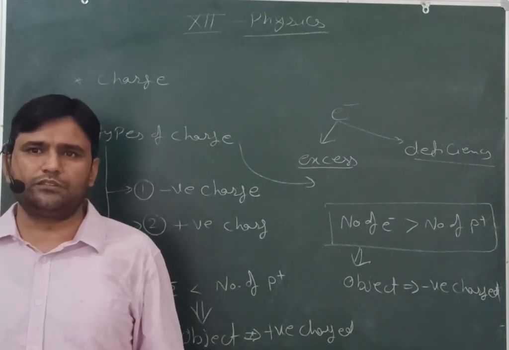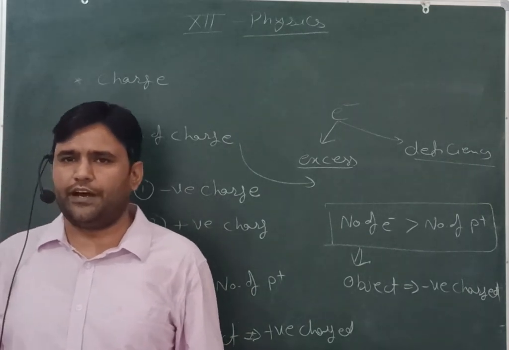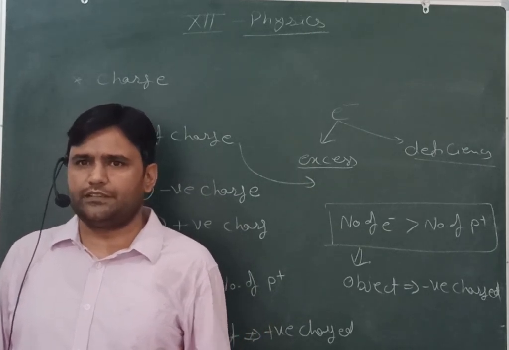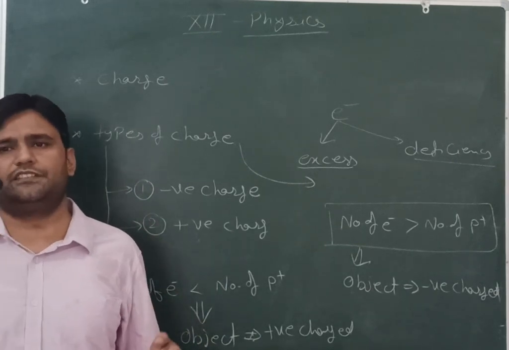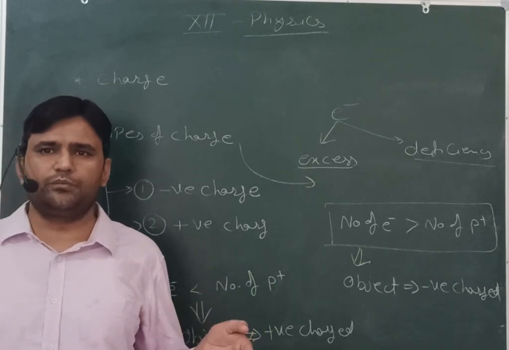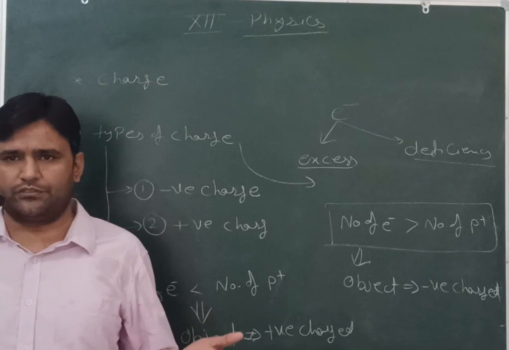When we are talking about positive charge, if the number of the electrons is lesser than number of protons, then our object is positively charged, and this charge is also defined in terms of the deficiency of the electrons.